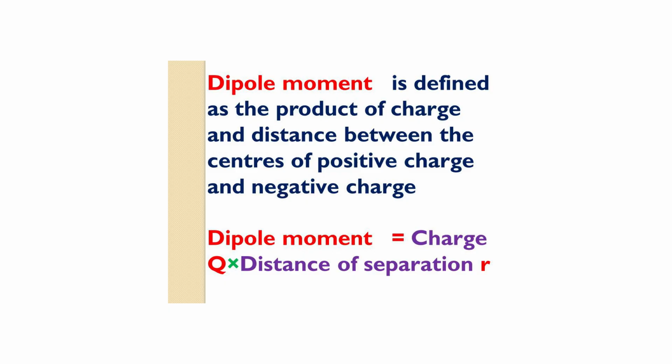Dipole moment is defined as the product of magnitude of charge and distance between the centers of positive and negative charge. Dipole moment is represented by the letter mu. Mu is equal to charge q into distance of separation r.